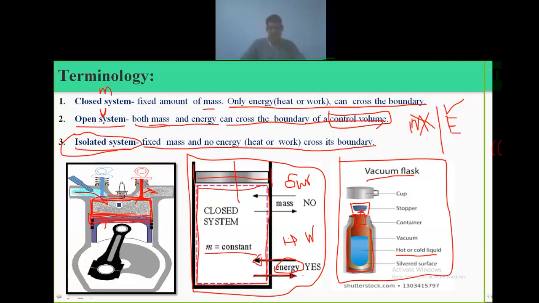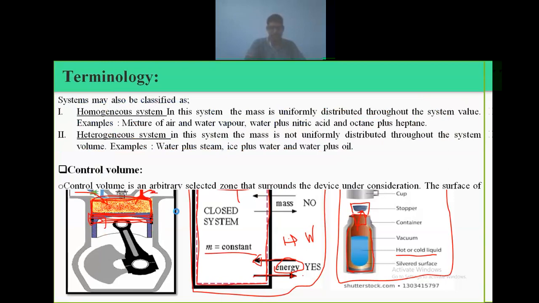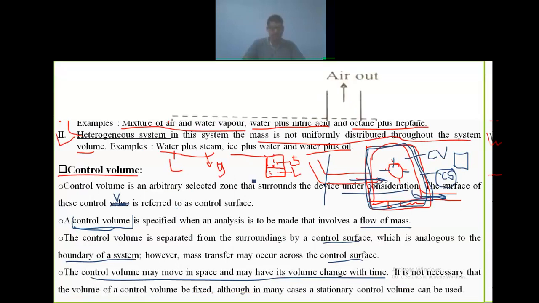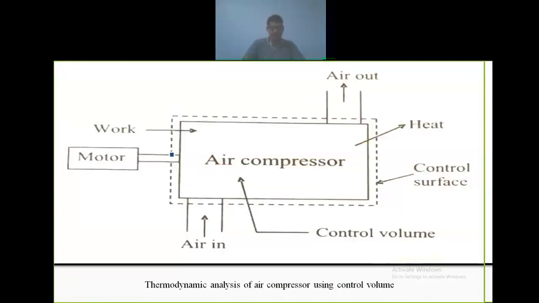So these are the main concepts of thermodynamics related to systems. This is one more example of control systems. If you consider an air compressor, what happens? We suck in the air, compress it, increasing its pressure as well as temperature, and this pressurized air is given out to the storage tank. If we consider the air compressor as a control volume, mass can enter and go out.